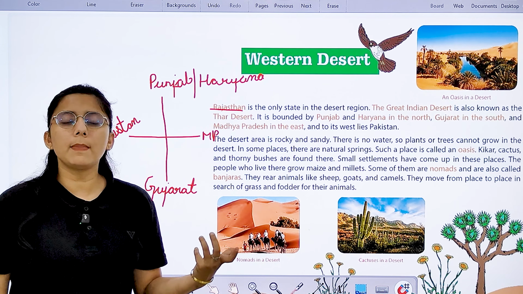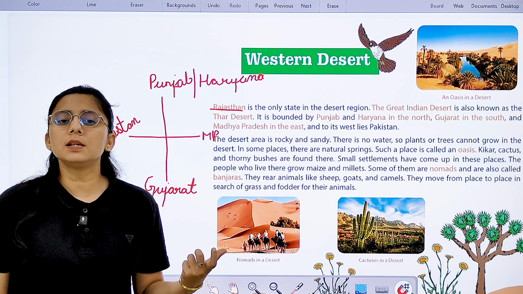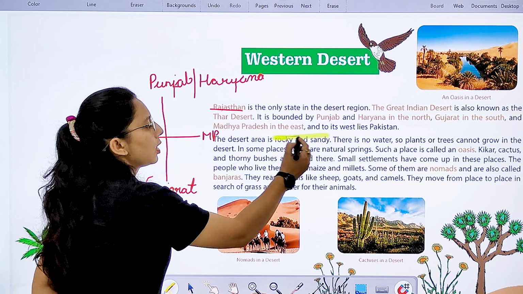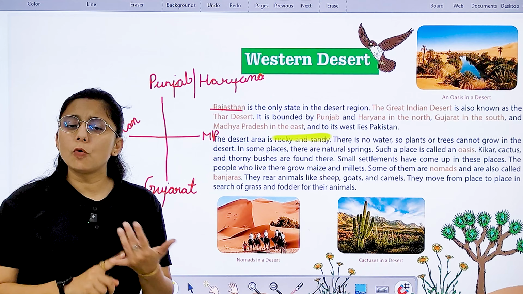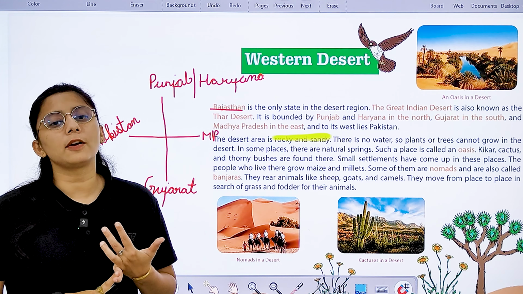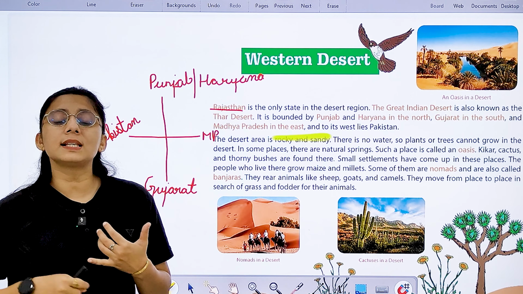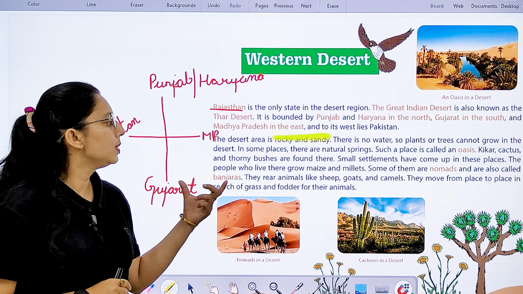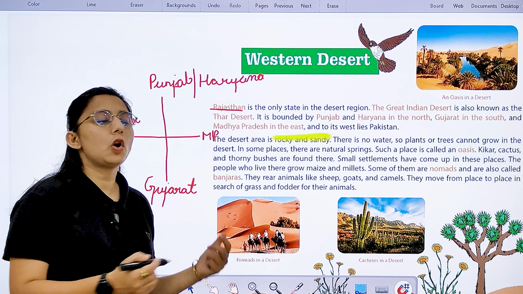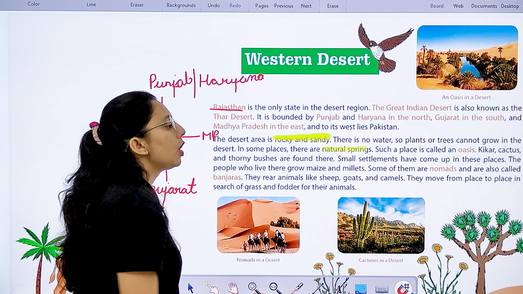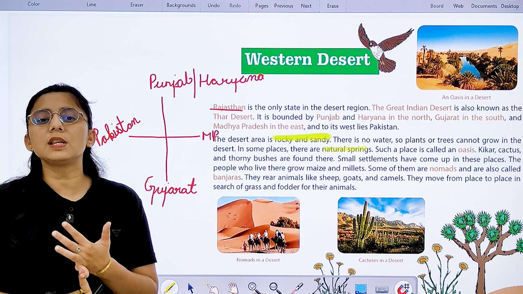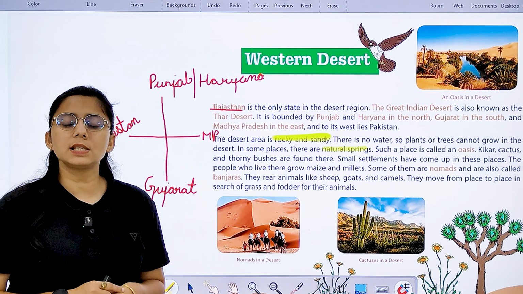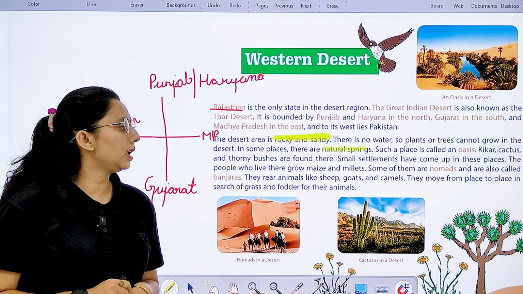Now if you talk about the desert area, it is rocky and sandy. There is no water, so plants and trees cannot grow here. But you will see some trees near the oasis where you will see some water. In some places, you will also see natural springs, which we call oases. And which type of trees are found over there? Like kikar, cactus and thorny bushes. These are some trees that are found over here.